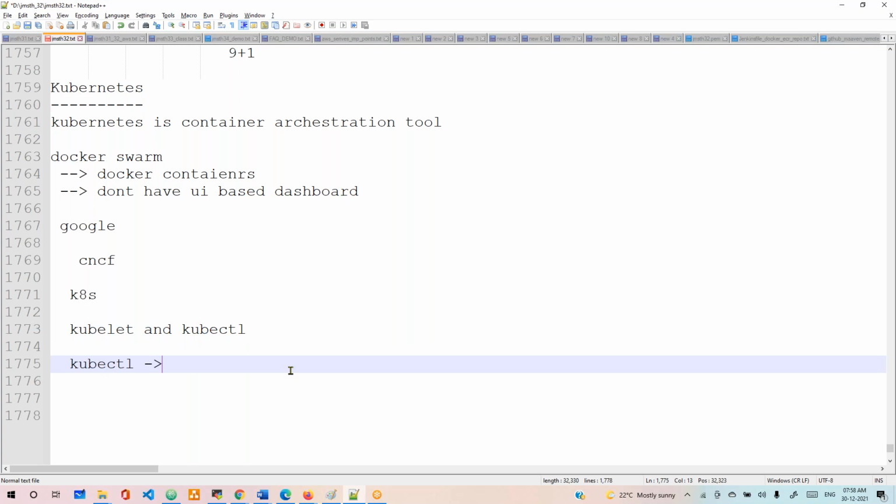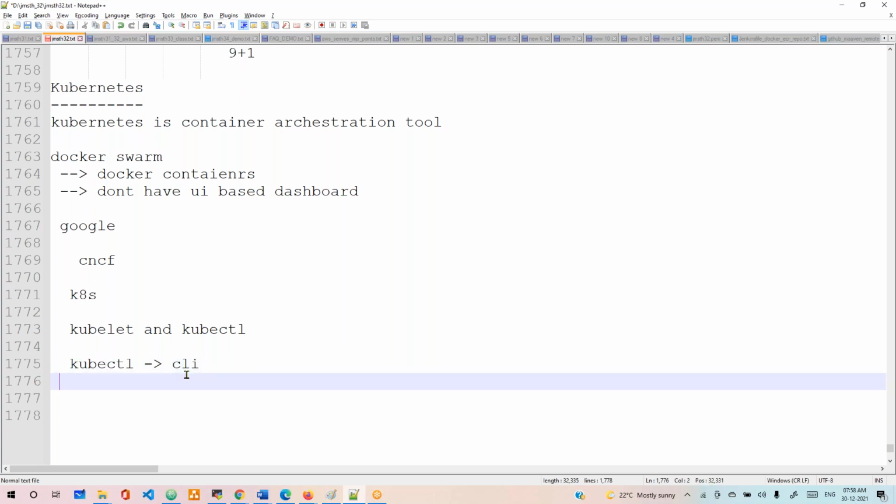kubectl is a CLI tool. In Docker commands, like docker container and docker ps, we do that, right? That's CLI. This kubectl is the CLI tool with which we can manage your Kubernetes cluster, meaning deploying, and checking what pods are running, what services are running, what deployment objects are running, what replica sets are running, what daemon set pods, replica sets, persistent volume claims, all those things you manage with kubectl.